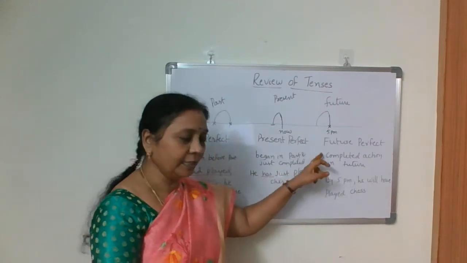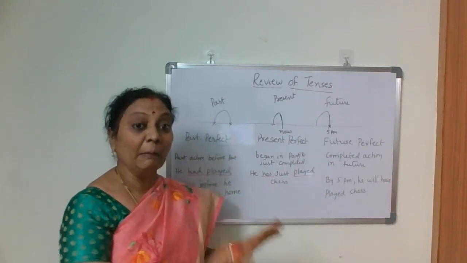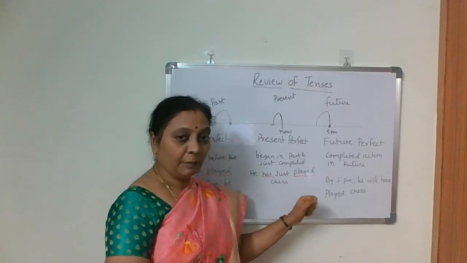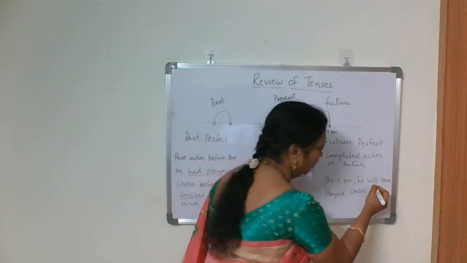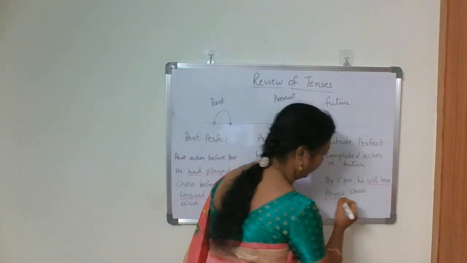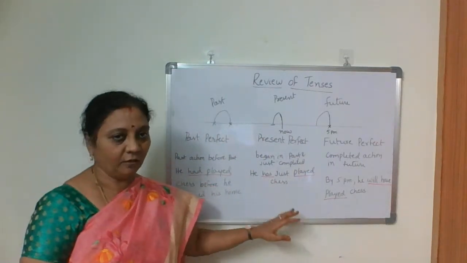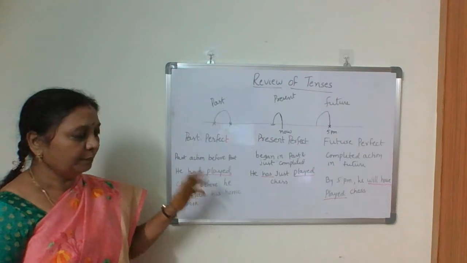By a particular time that action will be completed, then we use this future perfect tense. So here you observe will plus have plus V3. By 5 p.m. he will have played chess. Okay, this is the future perfect tense.